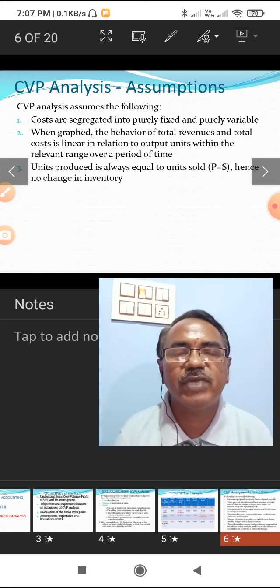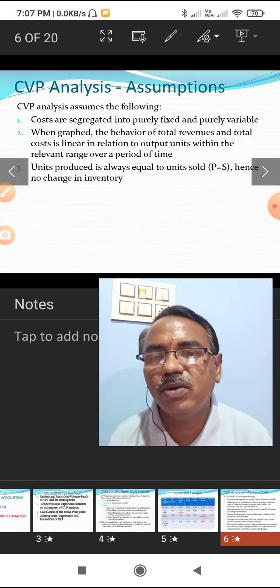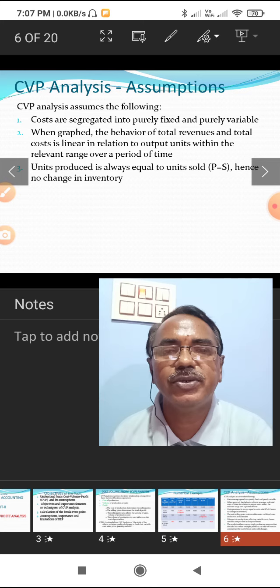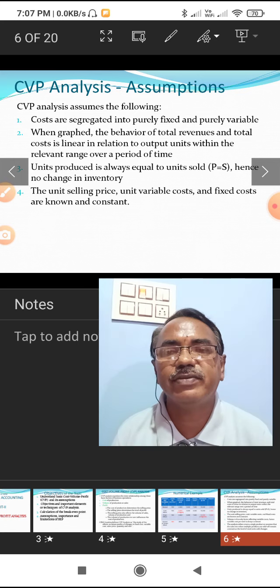The next assumption: units produced is always equal to units sold. There is no change in inventory. There are no opening stock and closing stock; all produced will be sold off.